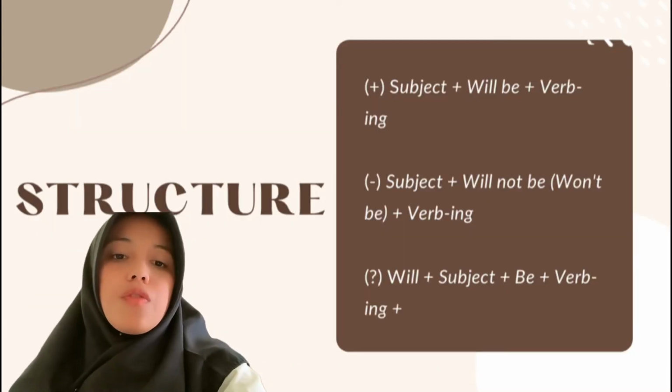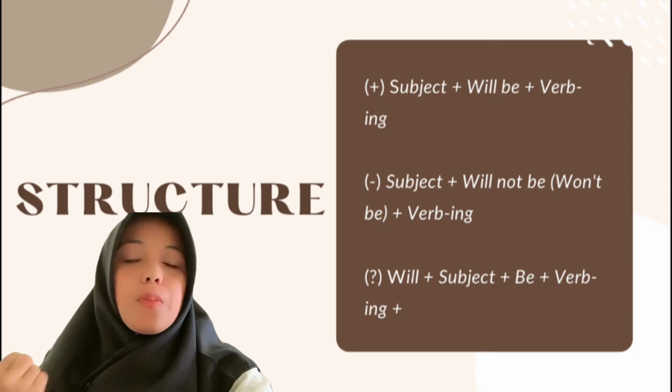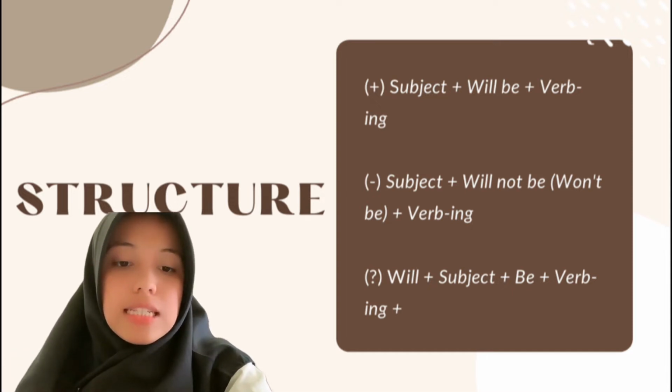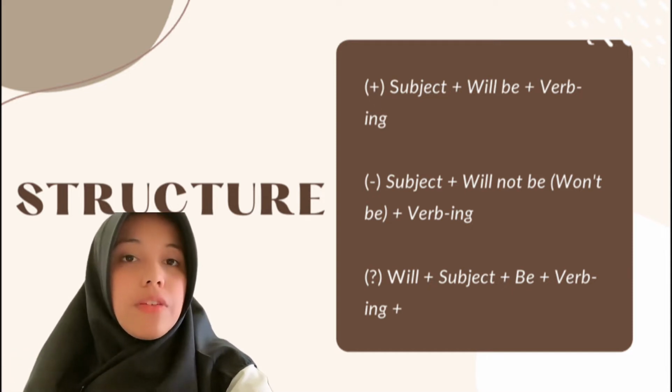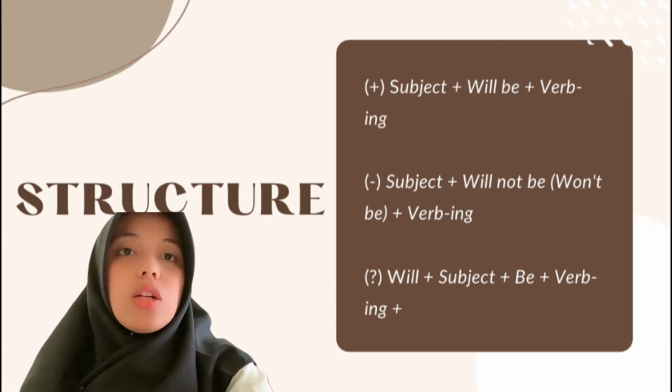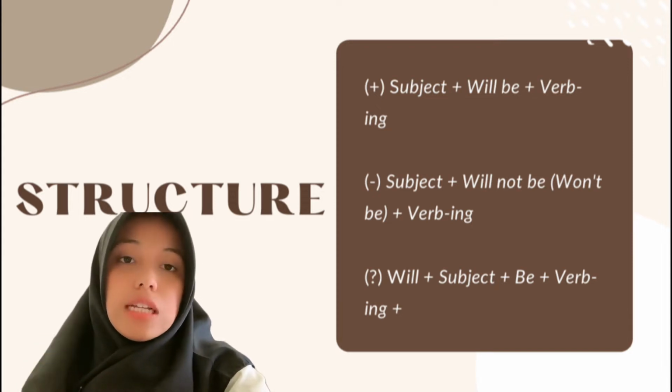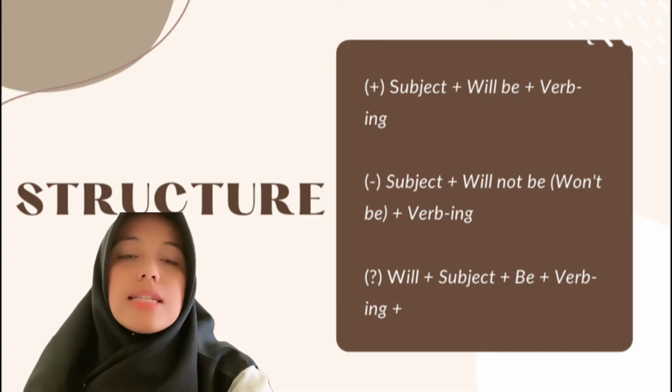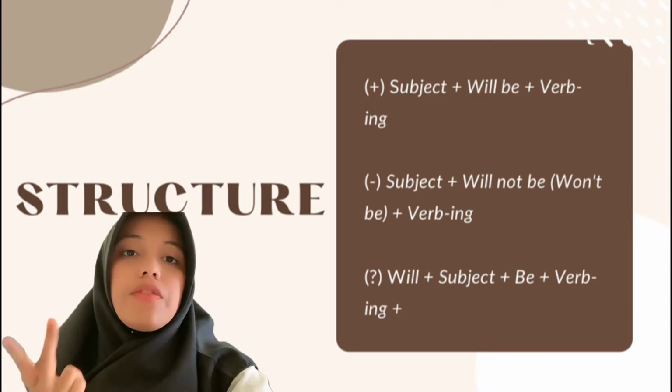For the structure of future continuous tense, for positive sentence is subject, will be, verb ing. For negative sentence is subject, will not be or won't be, and verb ing. For interrogative sentence is will, subject, be, and verb ing.